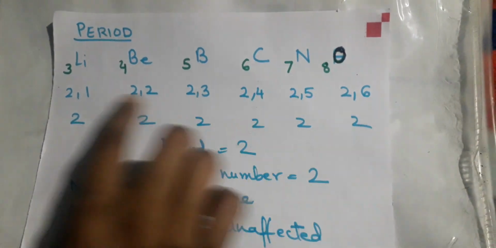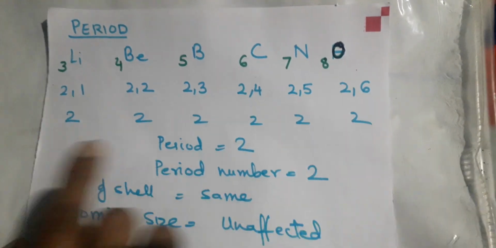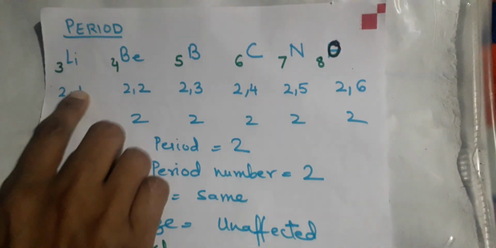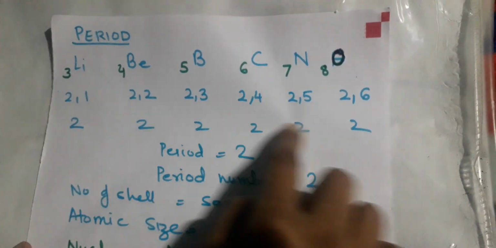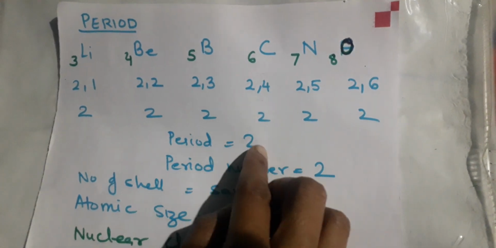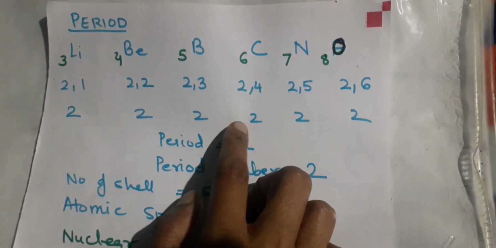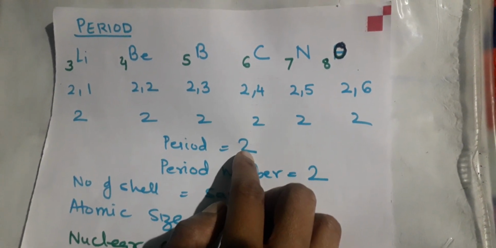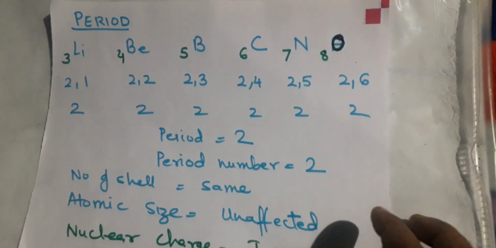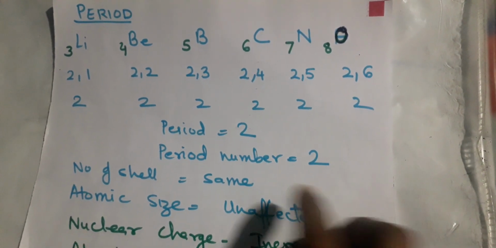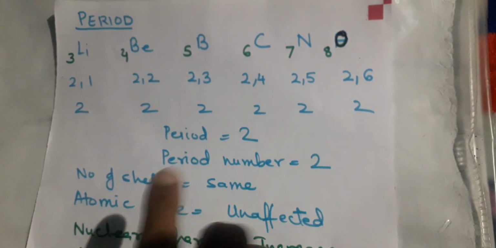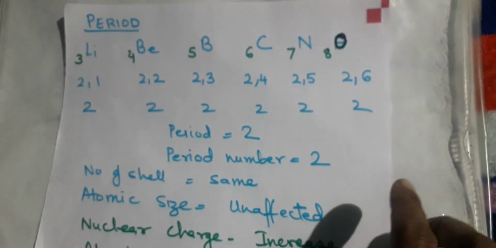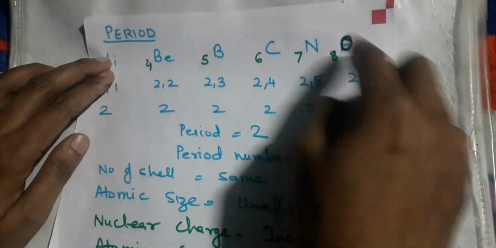Now you know very well how to calculate the electronic configuration, and you also know how to calculate the number of shells. There are 1, 2, so 2 shells. Over here also 2 shells. So now you can say in which period it is present. It is present in period 2 because its number of shells is 2, and the period number is the same, that is 2.